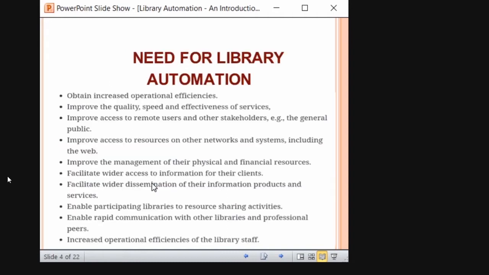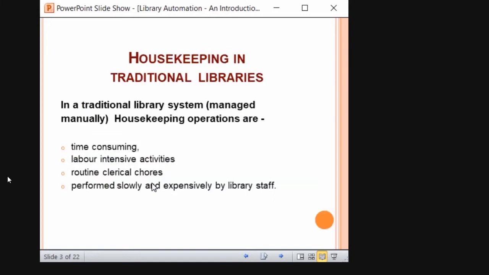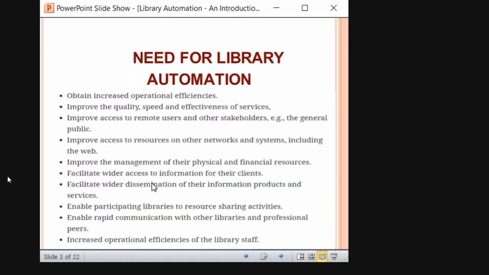To overcome these time, labor, and financial barriers, the need arose for housekeeping operations in the library to be automated. When the process is done by a machine, it saves you a lot of time so that you can focus on the users and the services part, right? These factors initiate the need for automation. It brings increased operational efficiencies. Once you automate, it will improve the quality, speed, and effectiveness of a service. Most probably, while you are classifying manually, there are chances that you might get it wrong.